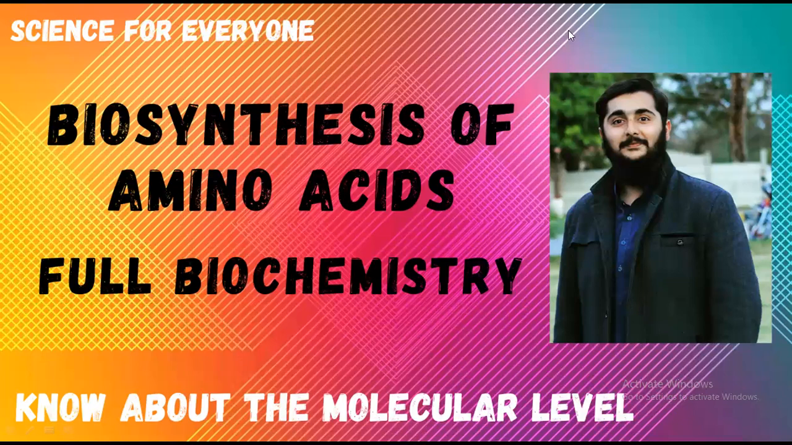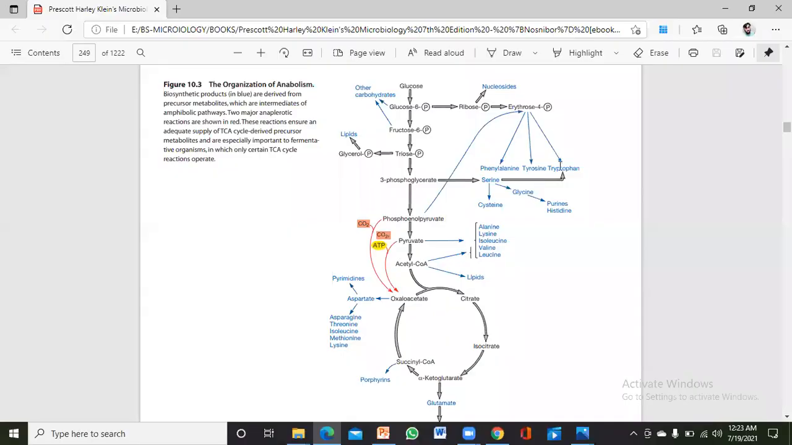First of all, before starting this lecture, I want to show you a small diagram, just to give you a background of the biochemistry of the biosynthesis of amino acids. Just look at the diagram. These are the pathways that take place inside a bacterial cell, an aerobic bacteria.